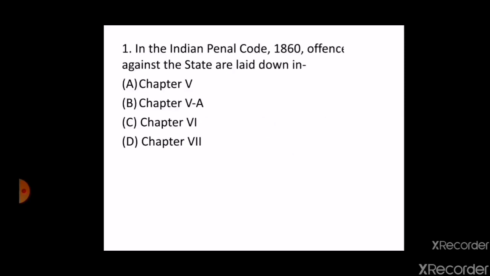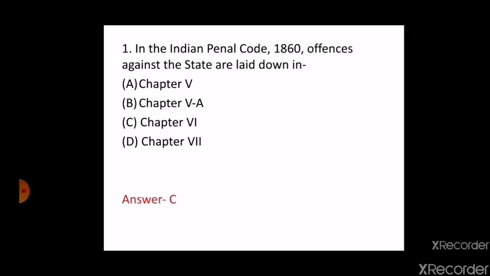In the Indian Penal Code 1860, offences against the state are laid down in A. Chapter 5, B. Chapter 5A, C. Chapter 6, D. Chapter 7. So the correct answer is option C, that is Chapter 6. Chapter 6 of the IPC deals with the offences against the state.